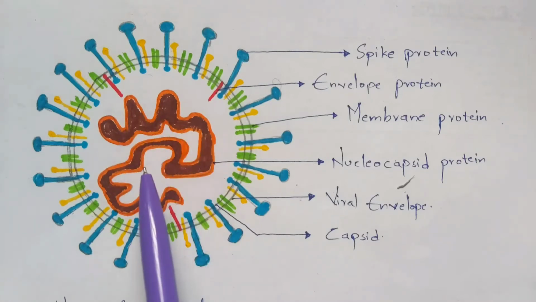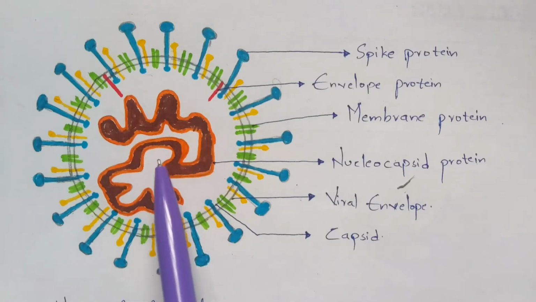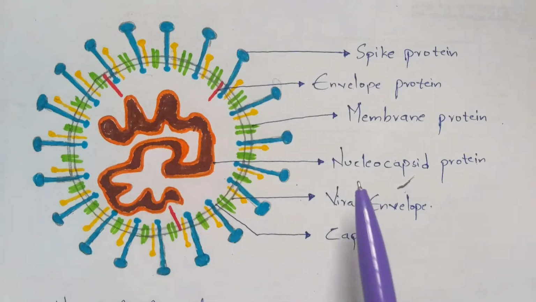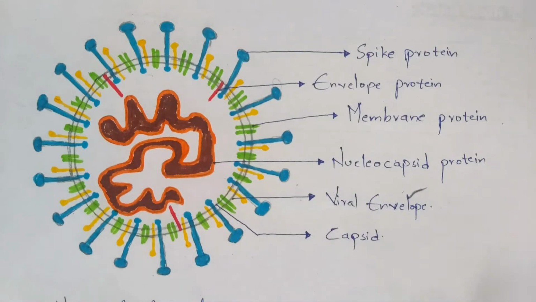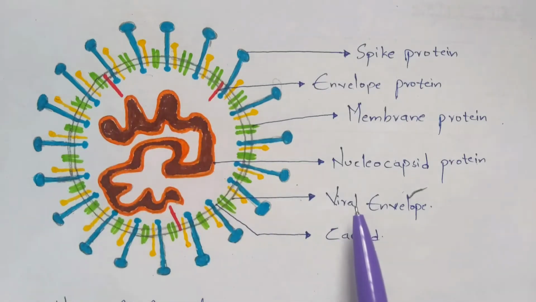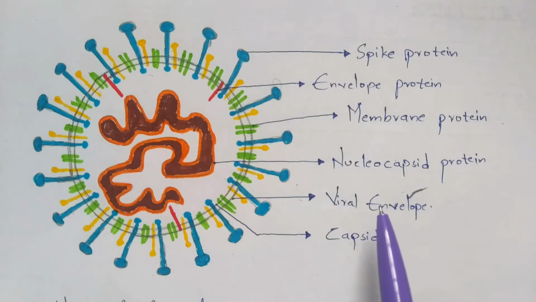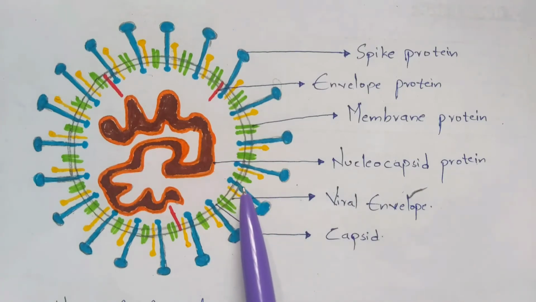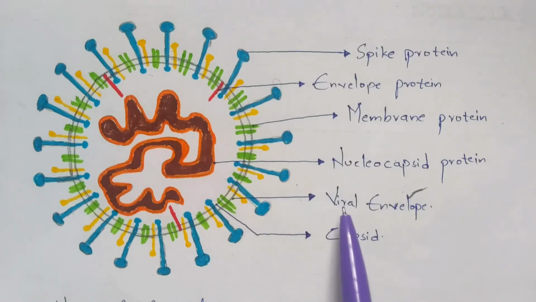This genetic material is covered by a small protein layer called the nucleocapsid protein. Now the outermost layer of the viral body is called the viral envelope, and the second layer, which is present below the viral envelope, is called the capsid.